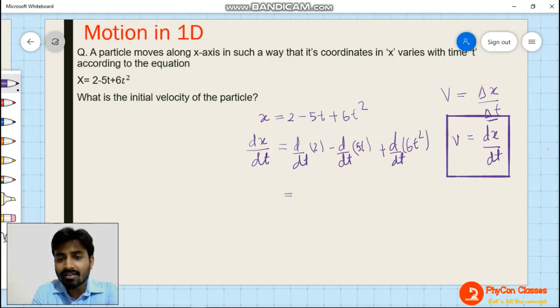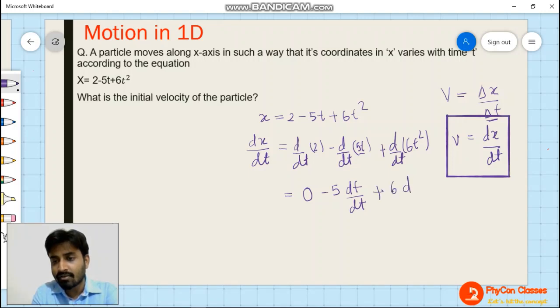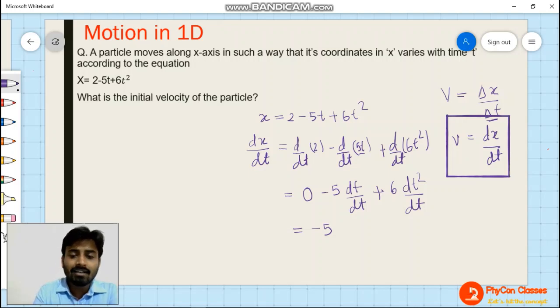Now for a constant value, the differentiation becomes 0. We have already seen this. Now for this 5t, this 5 can be taken out of the differentiation, and then it is dt by dt, right? Plus again 6 can be taken out of the differentiation, then it will be d of t square divided by dt. Clear?